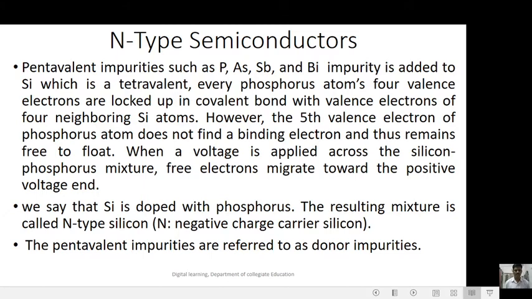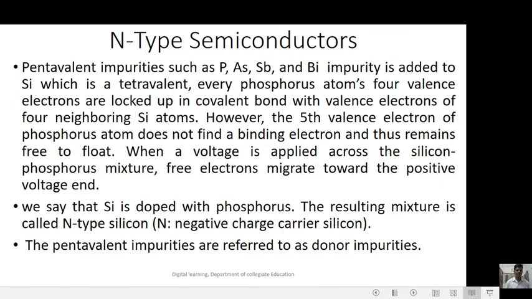N-type semiconductor. Already I have told in the previous class that the extrinsic semiconductor has two types. One is N-type semiconductor and another one is P-type semiconductor. Intrinsic semiconductors can be altered by doping some external substances into the intrinsic semiconductor, and we can get extrinsic semiconductor. So therefore it has two types. The first one is N-type semiconductor.